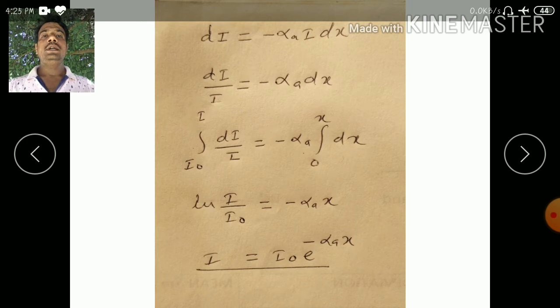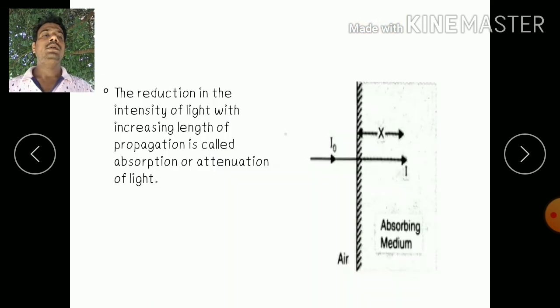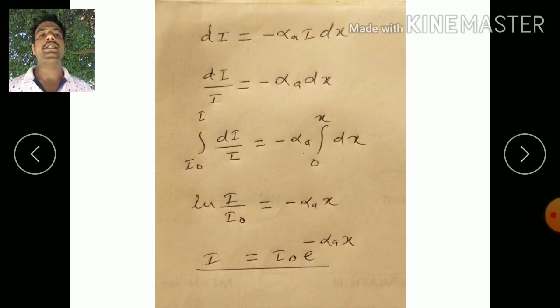Actually, this is the light absorbed per unit length, called the absorption coefficient alpha A, and the minus sign indicates that as we increase the distance, there is a reduction in the intensity. If I take this I to the other side, dI by I is equal to minus alpha A into dx.